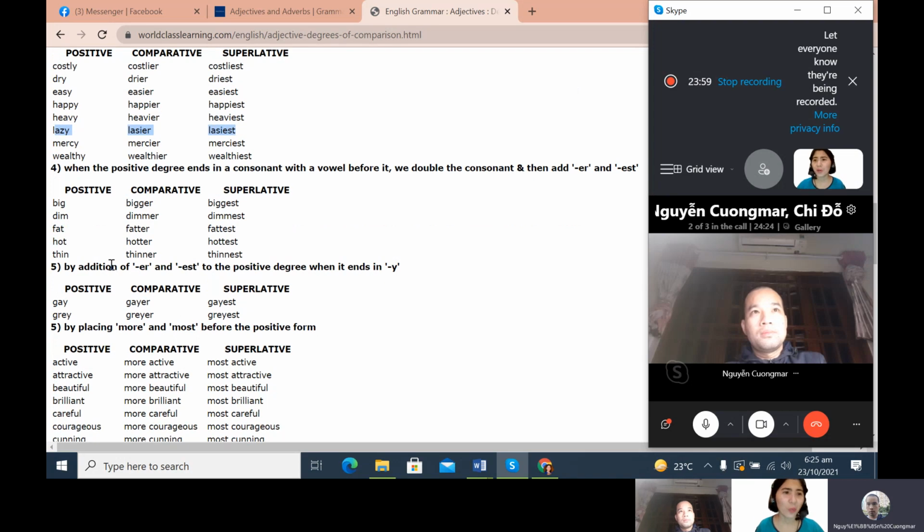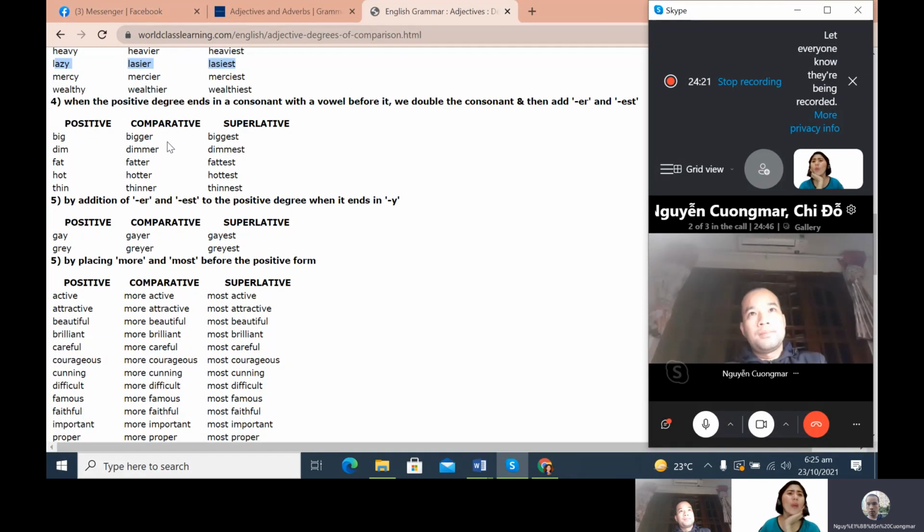Now, we have another rule. When the positive degree ends in a consonant with a vowel before it, we double the consonant and add ER or EST. Look at this one. G, M, T, and N are consonant letters, right?